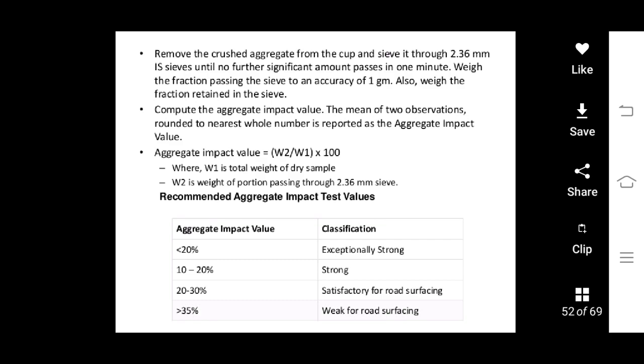Aggregate impact value is equal to W2 upon W1 into 100, where W1 is the total weight of dry sample and W2 is the portion passing through 2.36 mm sieve. The following table gives the test values. Aggregate impact value less than 10%: classification is exceptionally strong. Between 10% to 20%: it is strong. Between 20 to 30%: satisfactory for road surfacing. If it is more than 35%: weak for road surface.